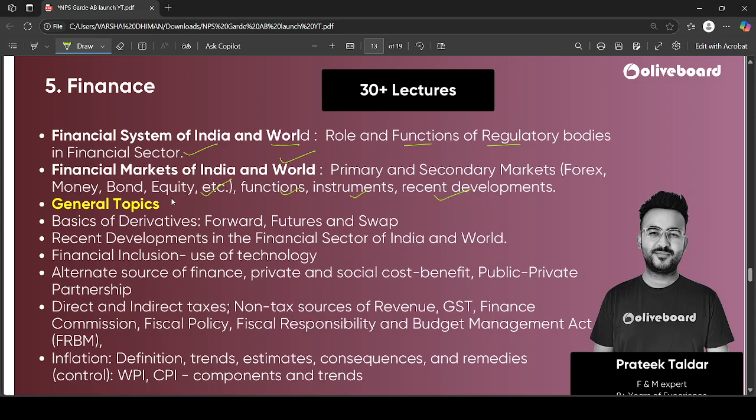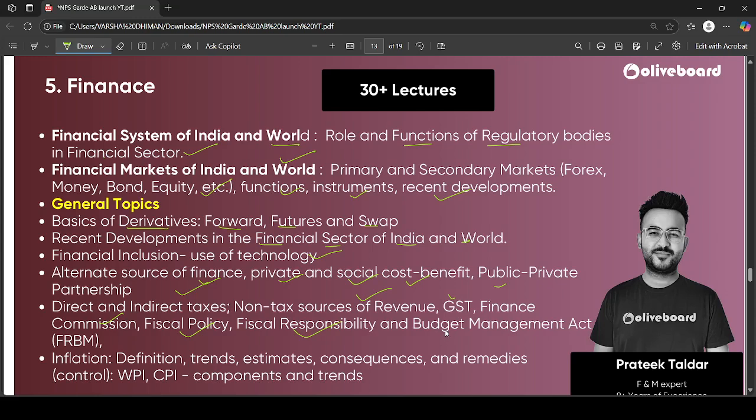And it will have general topics like basics of derivatives, forward, futures, and swap. Recent developments in the financial sector of India and the world, financial inclusion, use of technology, alternate sources of finance, private and social cost benefit, public private partnerships, direct and indirect taxes, non-tax sources of revenue, GST, Finance Commission, fiscal policy, and the Fiscal Responsibility and Budget Management Act as well.